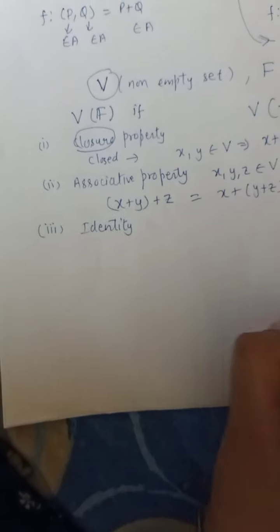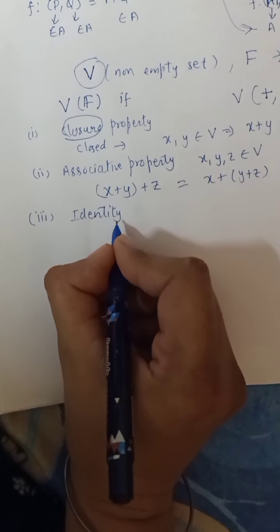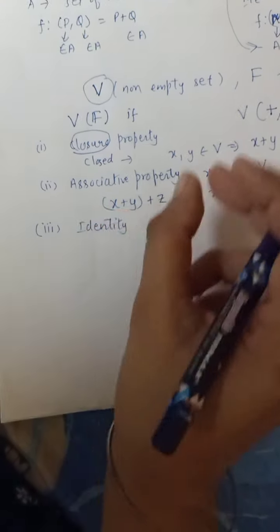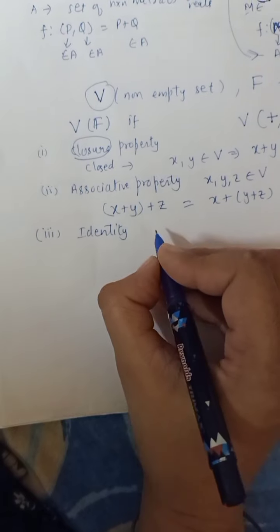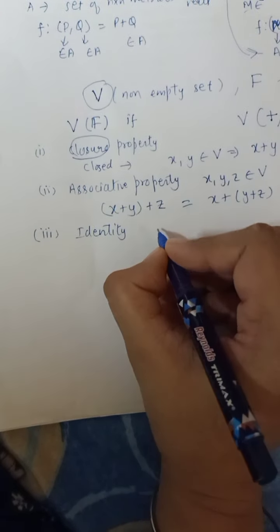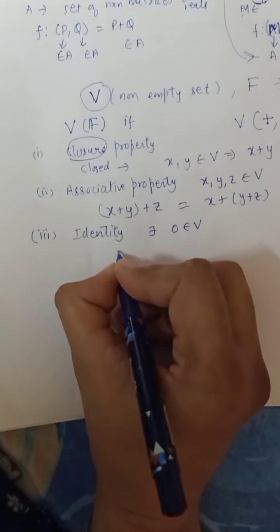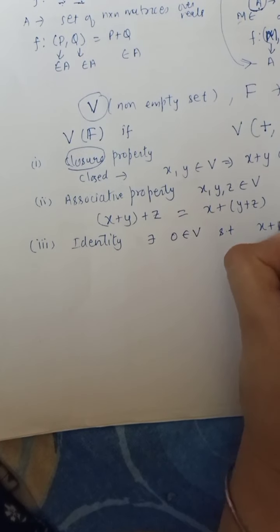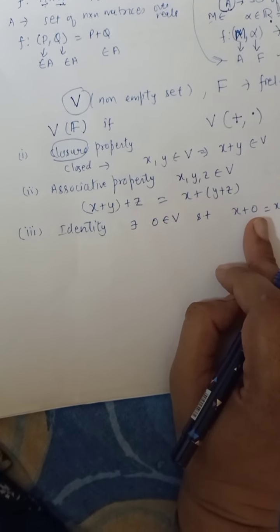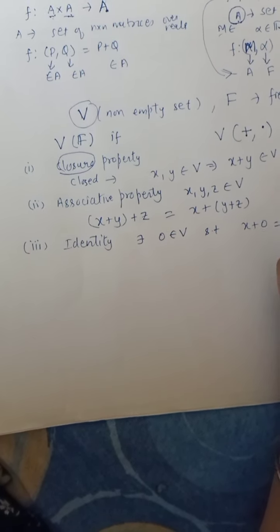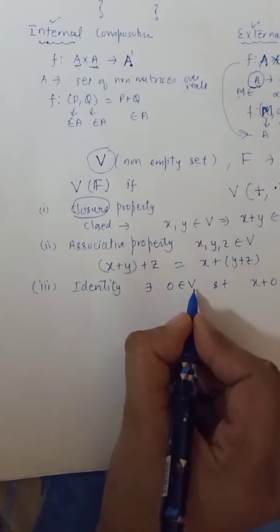Then the third property is identity. Now what does this mean? Normally identity means something which we add to an element and that element remains the same. So under addition the identity element is 0. There exists an element 0 belonging to V such that if we add x to 0 or 0 to x, we should obtain x for all x belonging to V. So 0 is called the additive identity of set V.